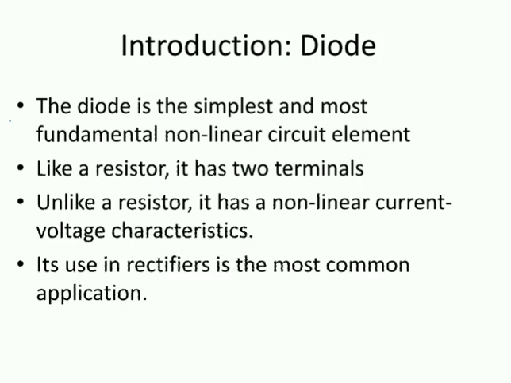And semiconductor is nothing but in between a conductor and an insulator. So we can say it has intermediate conductivity. In our syllabus we are supposed to see two types of semiconductor: intrinsic and extrinsic. Intrinsic means the pure one, where you are not adding any impurity. Pure silicon or germanium.